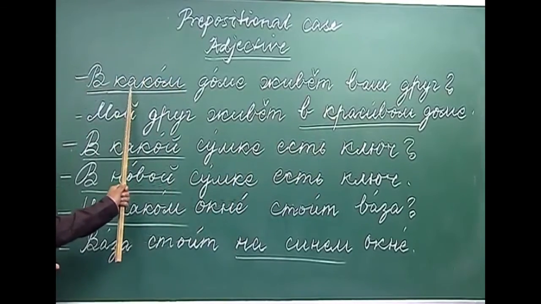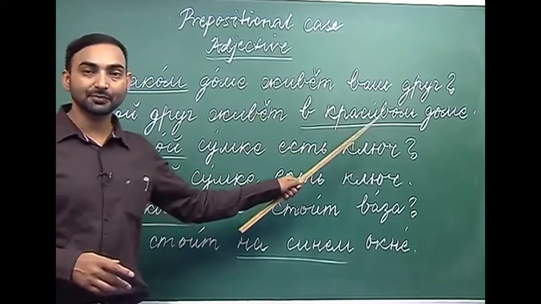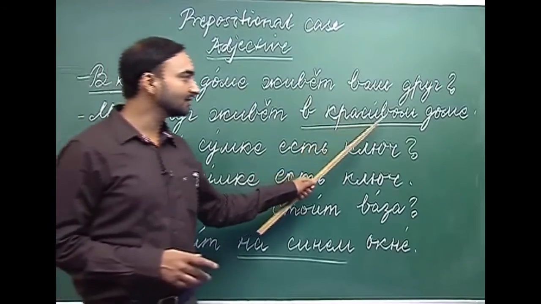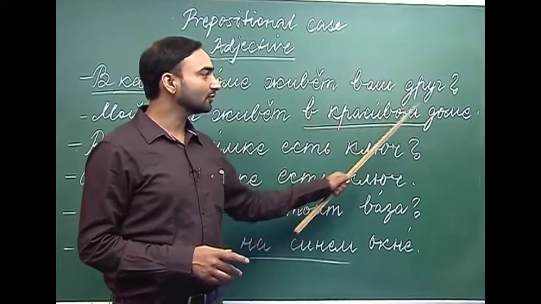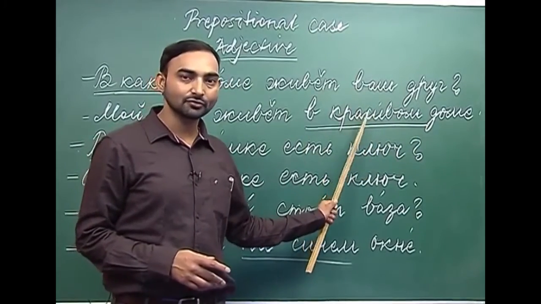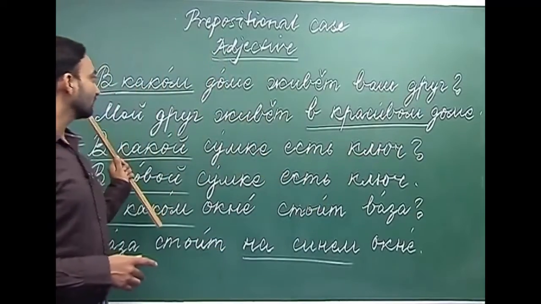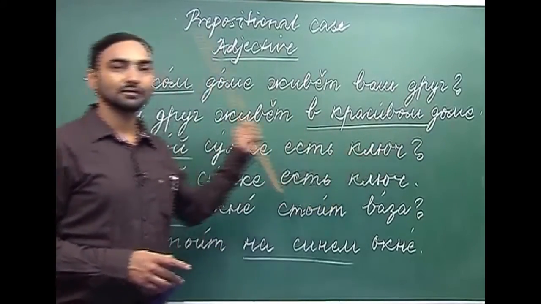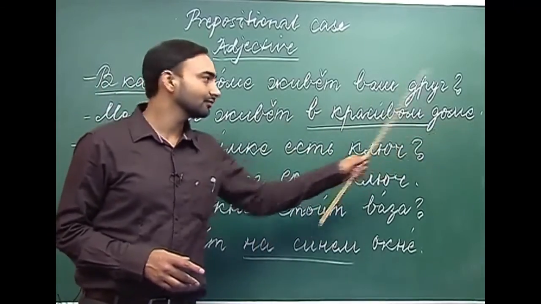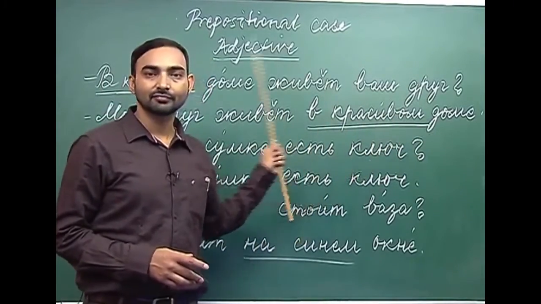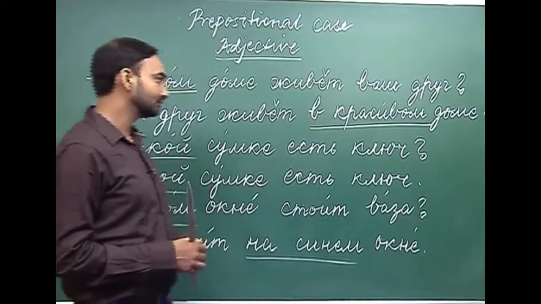Why? Because the question is каком, which requires the adjective in the prepositional case, and this красивый qualifies the noun in the prepositional case. So the adjective also needs to be changed into the form of the prepositional case. So в каком доме живет ваш друг? Мой друг живет в красивом доме. Красивом is the masculine adjective in the prepositional case.